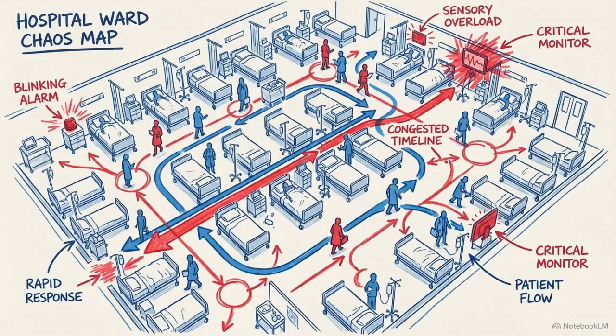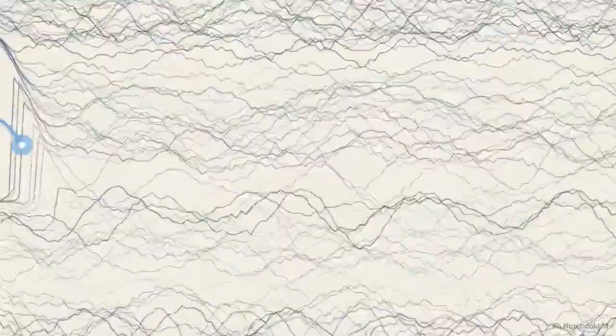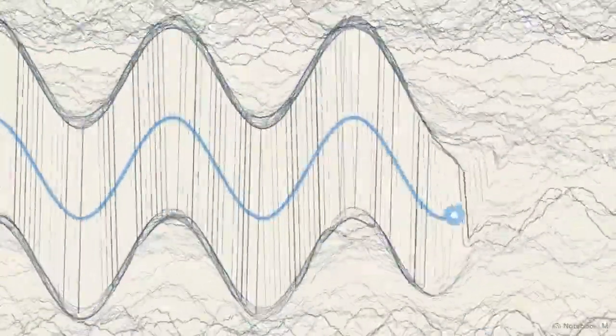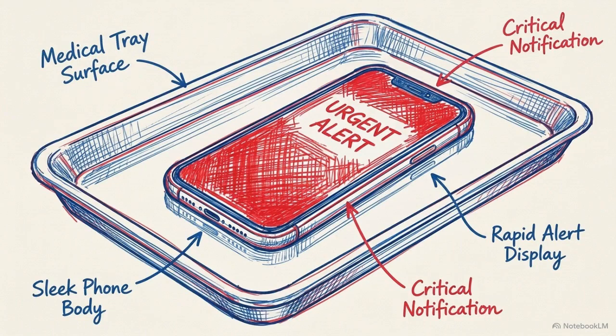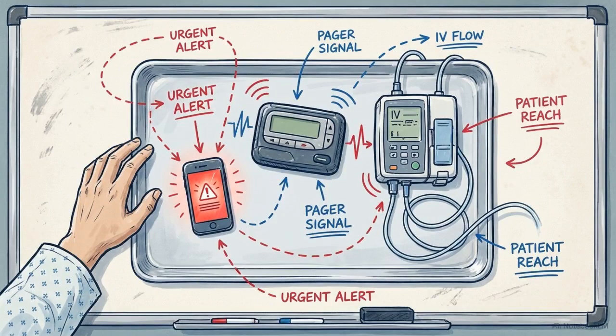A hospital ward is an environment of intense sensory overload. In information theory, signal detection requires filtering a true message from surrounding noise. When an AI generates an alert, it is not a standalone message. It is one tiny signal competing against pagers, alarms, and the immediate physical needs of sick patients.